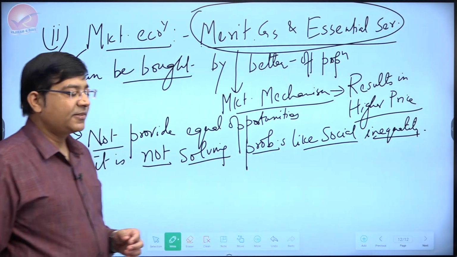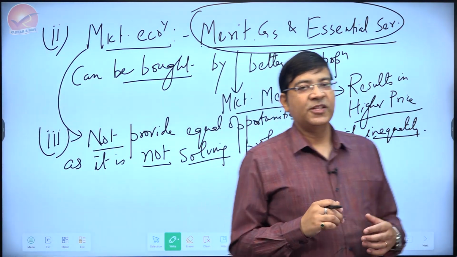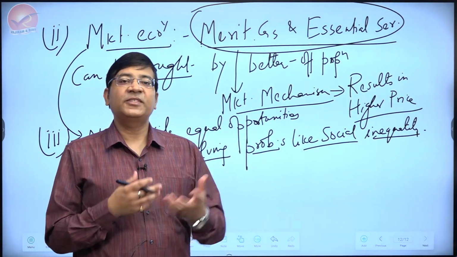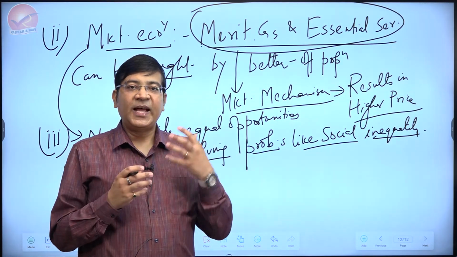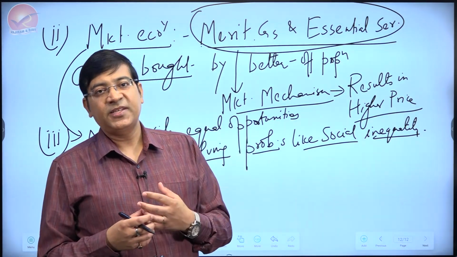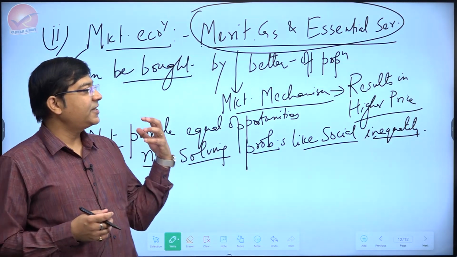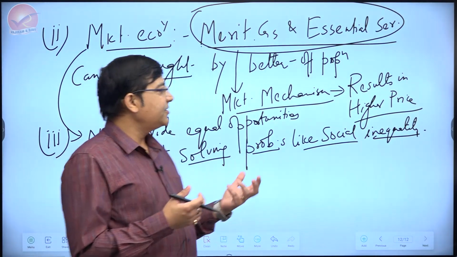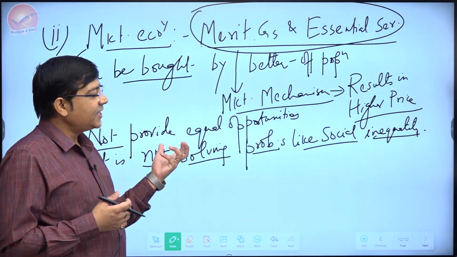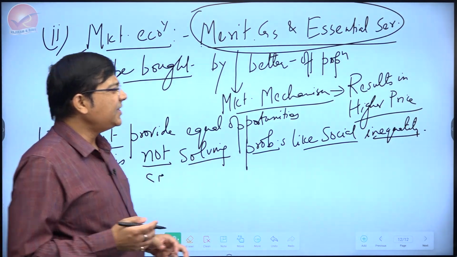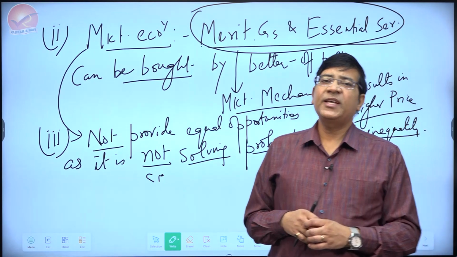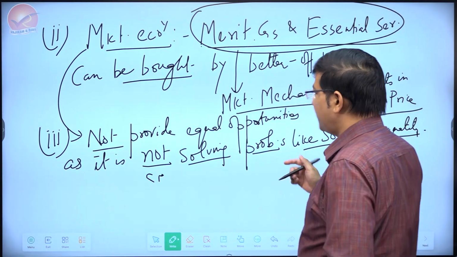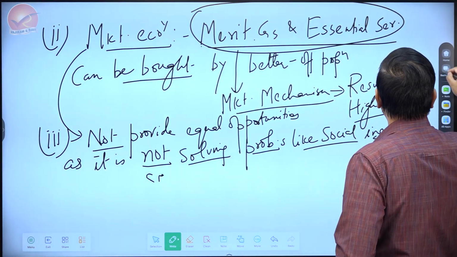Social inequality in the sense of inequality on the basis of religion, on the basis of caste. In market mechanism, there is nothing as such which will tell that there should be handling of caste-based inequality, religion-based inequality, gender-based inequality, etc. And these are very crucial things for inclusive growth. So this is another reason why market economy may not lead to it. I think this is more than enough, given that this is a 10 marker and this is also one half of the question. You have to be careful enough to know where you need to stop. Otherwise, one can go on and on here.